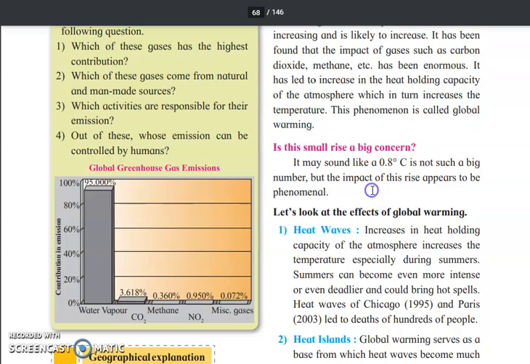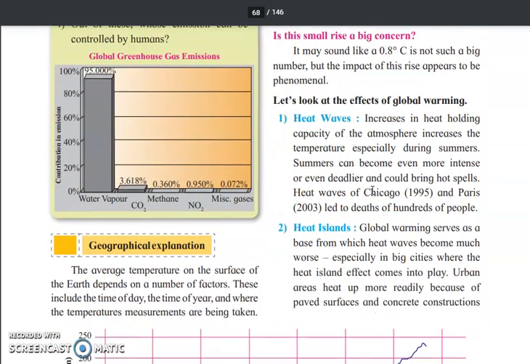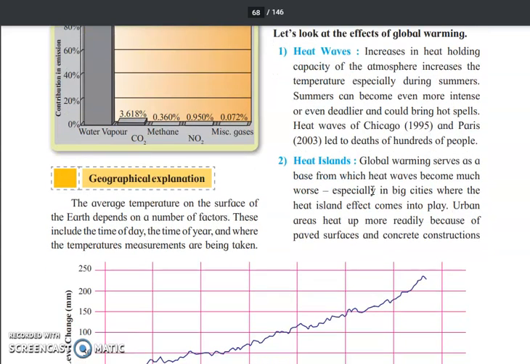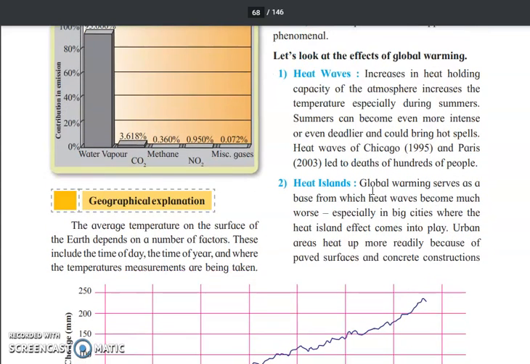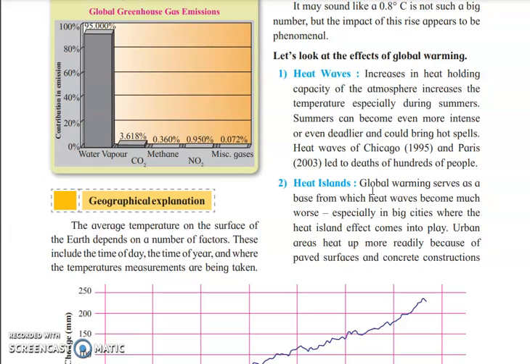Now, what are the effects and changes which we see after global warming? That we are going to study. The first effect is heat waves. So what are heat waves? Increase in the heat holding capacity of the atmosphere increases the temperature during summer. Summer can become even more intense or even deadlier and could bring hot spells.